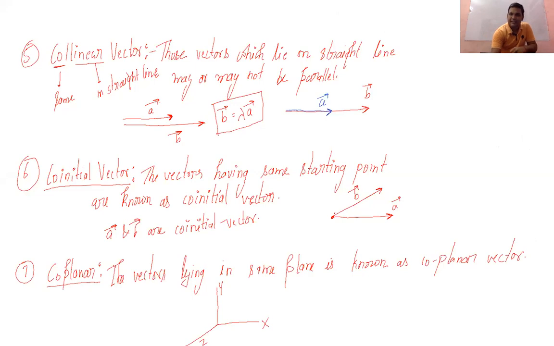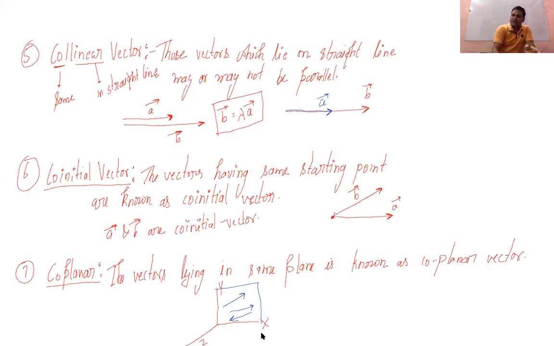I can draw those three planes once again in different colors so that you can easily identify. Let's say this is your xy plane, and if there are any vectors moving in any direction, these will be coplanar vectors, meaning they have the same plane, that is the plane of x and y.